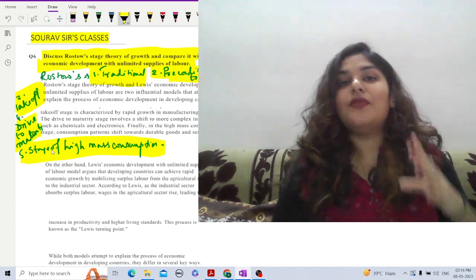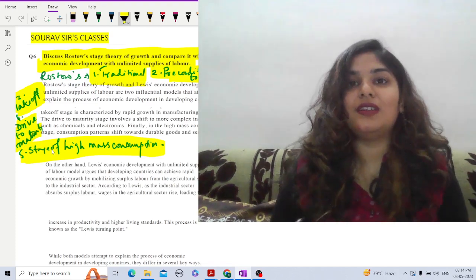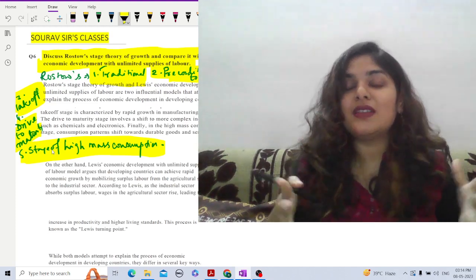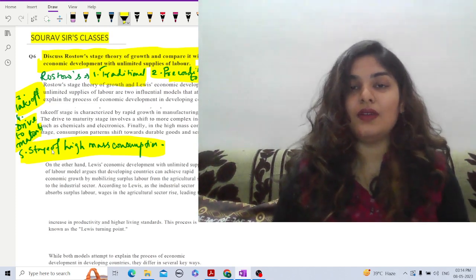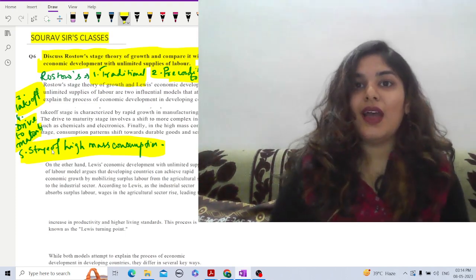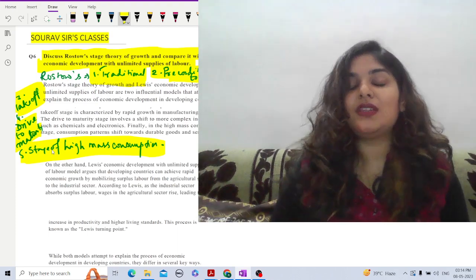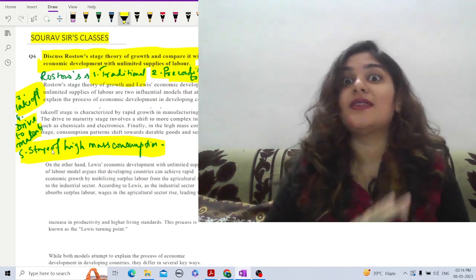So as a result, the service sector also develops in this final stage of growth. Whereas if we talk about the Lewis model, Lewis divided the economy of a less developed country into two economies, that is a dual economy: the urban one, where there are jobs and a high wage rate, and the rural sector, which is traditional and backward, with no capital use, only labor and surplus labor.